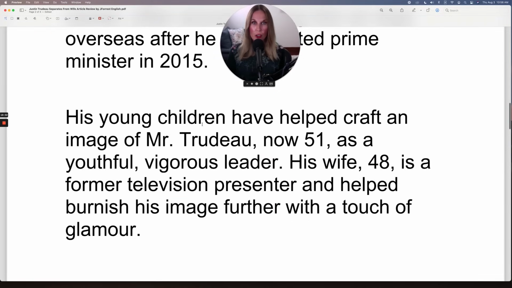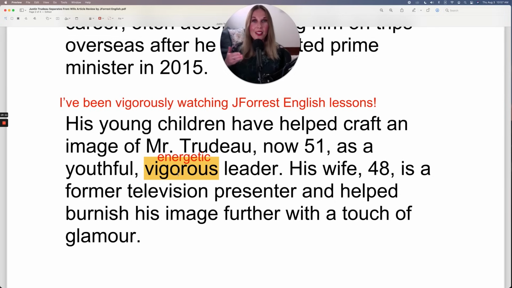His young children have helped craft an image of Mr. Trudeau, now 51, as a youthful, vigorous leader. Let's talk about vigorous. This is a great adjective, vigorous. This means energetic. So I gave you an example sentence here. I've been vigorously watching JForrest English lessons. So you watch this lesson very attentively. You're spending a lot of energy on it. And then as soon as it's done, you watch another lesson. So that could describe it as vigorous.